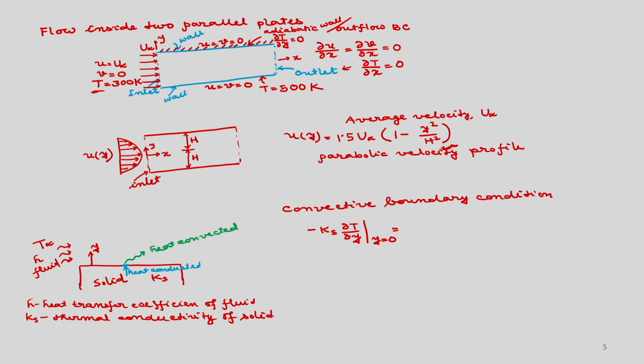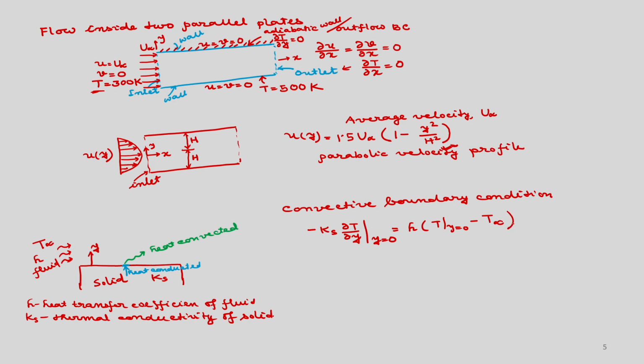So, if you have a heat transfer coefficient H and the boundary temperature T at y is equal to 0 minus T infinity, that is Newton's law of cooling. So, this is Fourier's law and this is Newton's law of cooling.